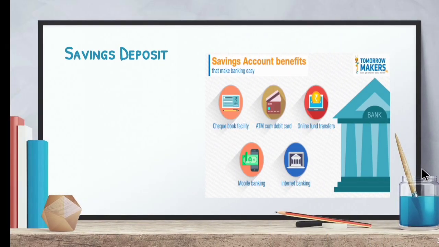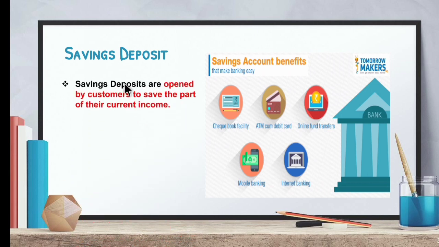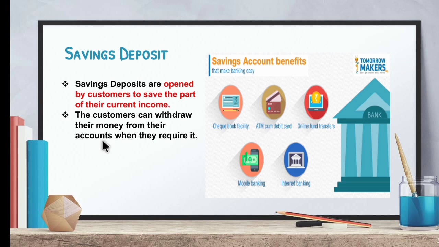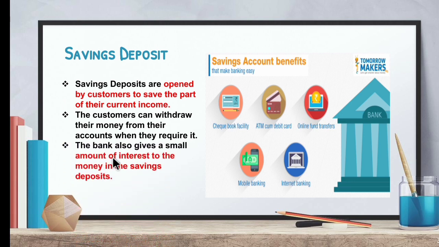The next one is savings deposit. Savings deposits are opened by customers to save part of their current income. They open an account in the bank to save their money. Customers can withdraw their money from their account when they require it, according to their requirements. The bank also gives a small amount of interest on the money in the savings deposit. The bank will add a small amount of interest at the end of each month or at the end of 3 months to the actual amount deposited in the bank.